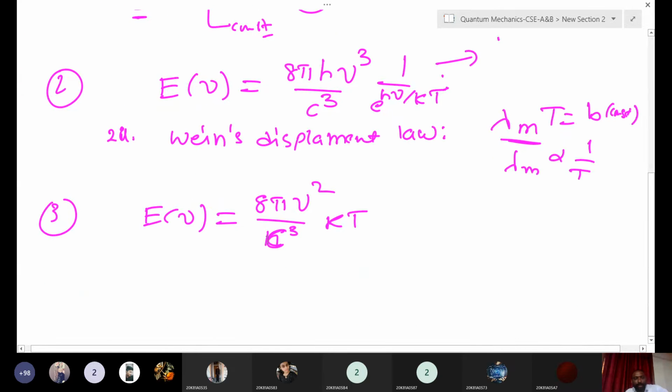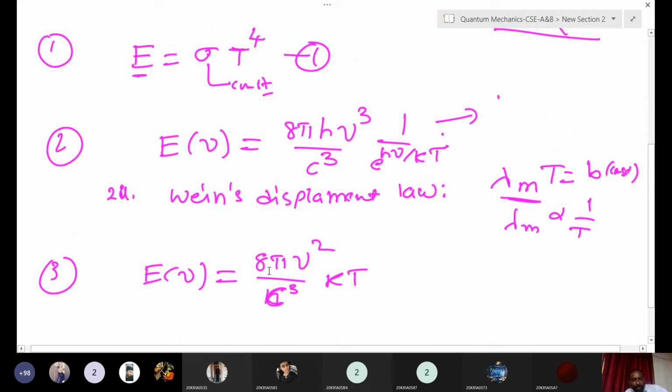Next is Rayleigh-Jeans law. Rayleigh and Jeans, these two scientists proposed this law. The emitted radiation from the black body, E of nu, is equal to 8 pi nu square by c cube into kT. Here kT is the thermal energy, and nu is the frequency.